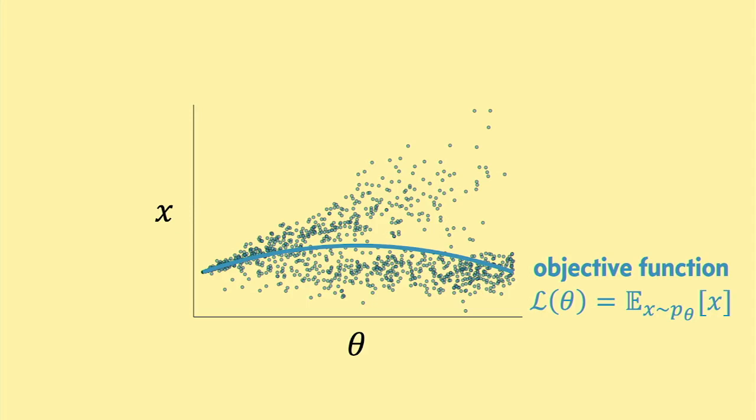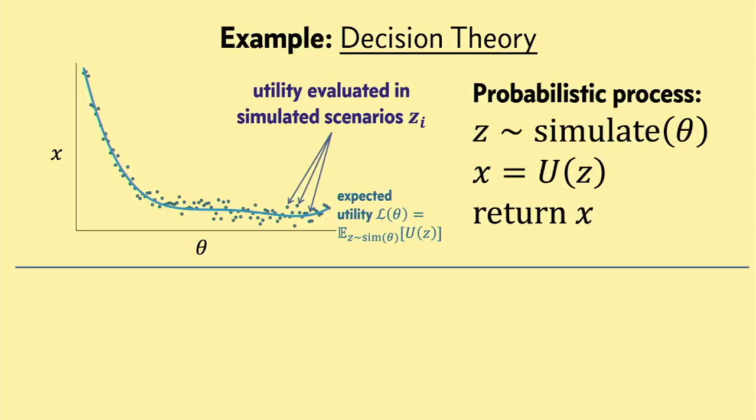Right? So this need to optimize these expected values arises in all sorts of applications. For example, in decision theoretic applications, where our program might use the parameters of theta to simulate some process, and then evaluate a utility function in the simulated situation. So every time we run the program on an input theta, we're actually getting a different estimate of the expected utility for choosing that parameter theta.